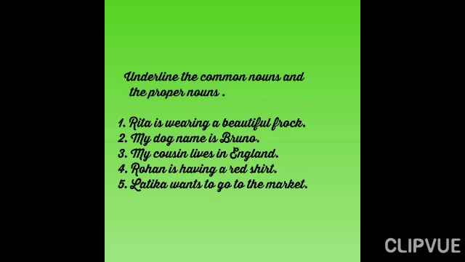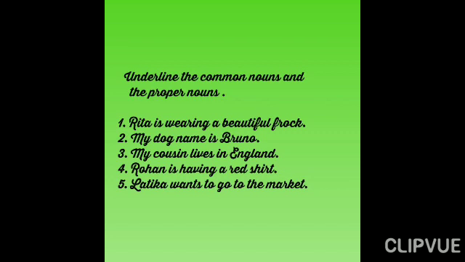Next is my dog's name is Bruno. Here dog is the general name of animal. So it is a common noun and we will underline it. And Bruno is a specific name of a dog and it is a proper noun. We will circle Bruno. Next is my cousin lives in England. Here cousin is a general name of a person. It is a common noun. We will underline it. And England is the specific name of a place. It is a proper noun.